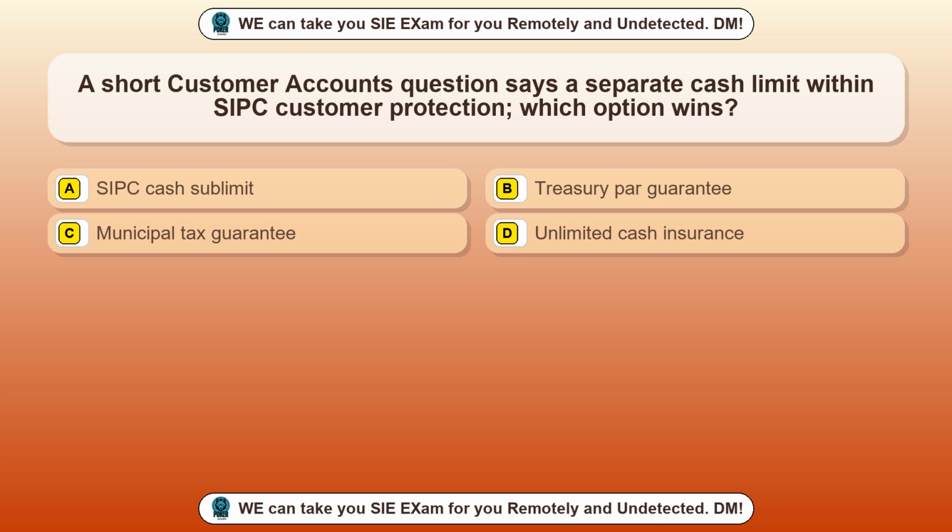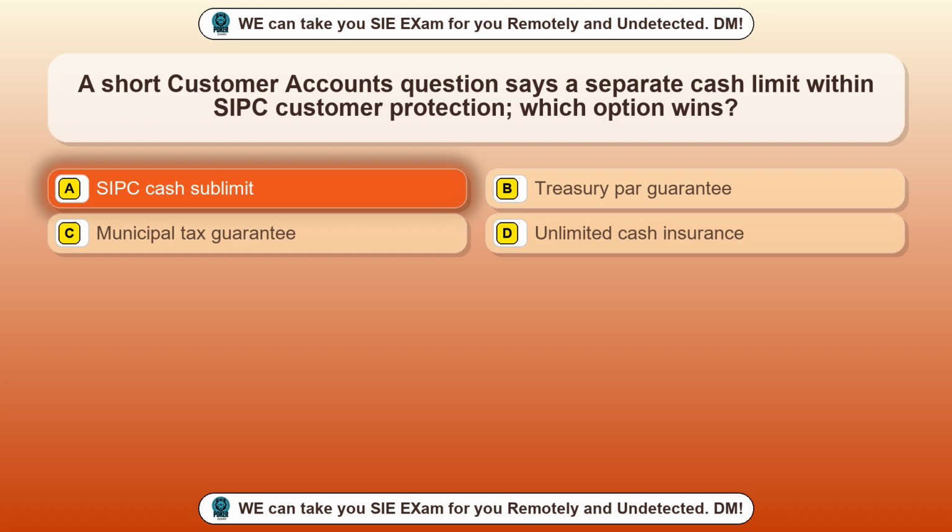Question 7. A short customer accounts question says a separate cash limit within SIPC customer protection. Which option wins? Option A, SIPC cash sublimit. Option B, Treasury PAR guarantee. Option C, municipal tax guarantee. Option D, unlimited cash insurance. The correct answer is option A.